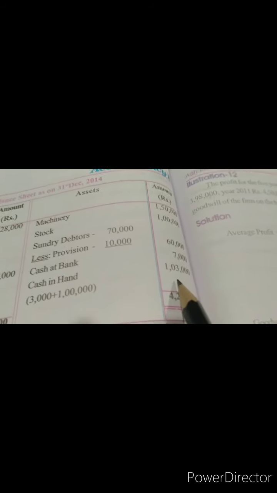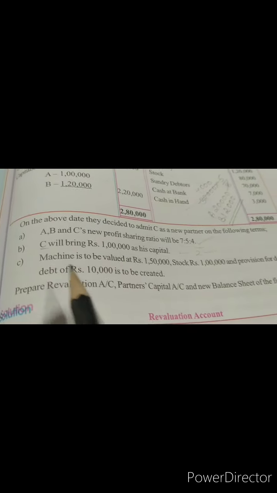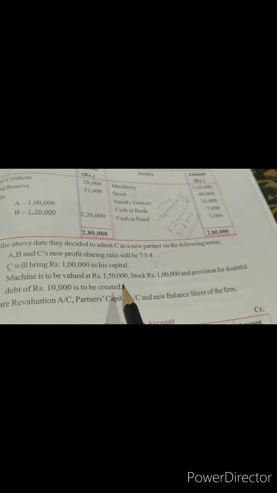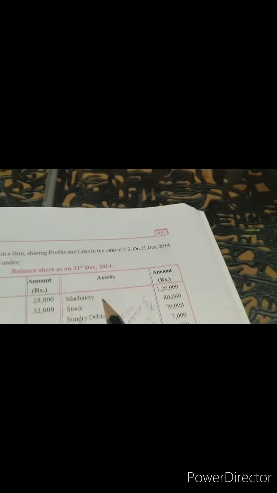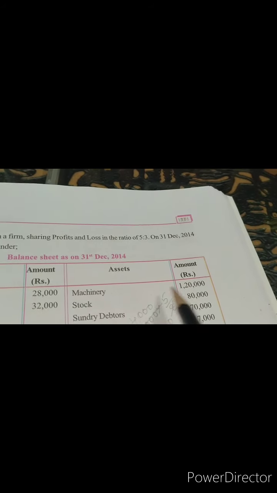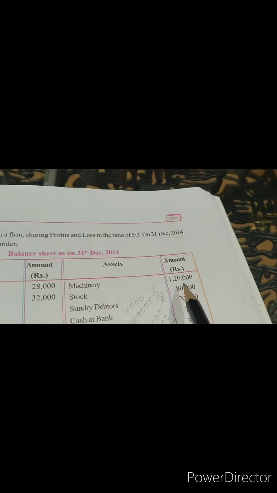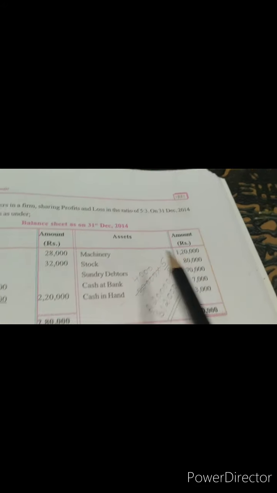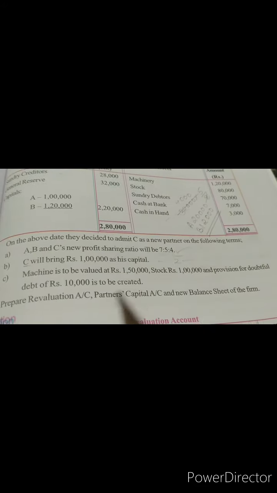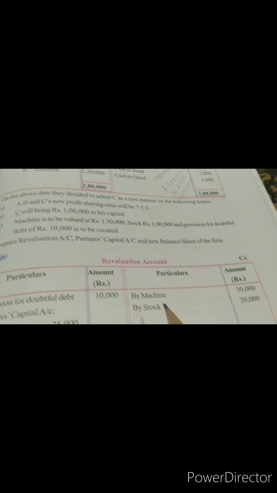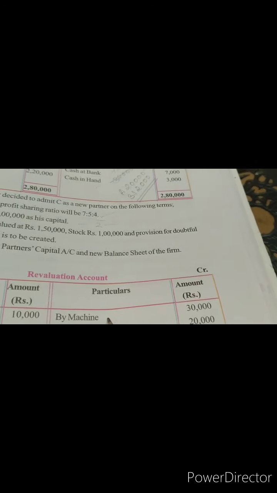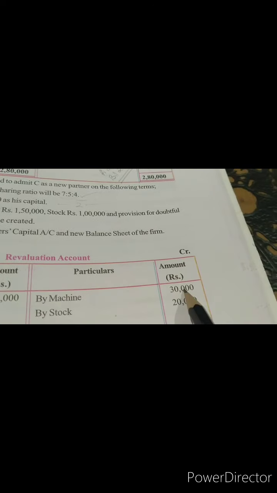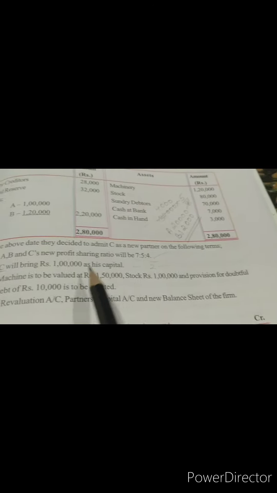It has become 1 lakh 3,000 now. Next entry, it says that machine is valued at 1,50,000. What is the actual value given in the old balance sheet? 1,20,000, which means there is an appreciation of 30,000. So when we are preparing the revaluation account, an appreciation, an increase in the value of an asset, we write on the credit side. By machine account will show 30,000.